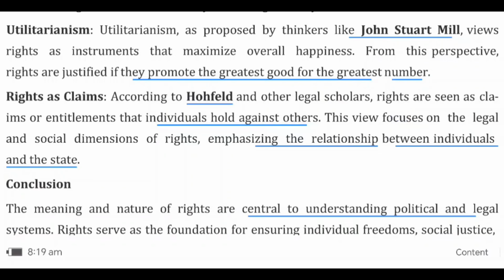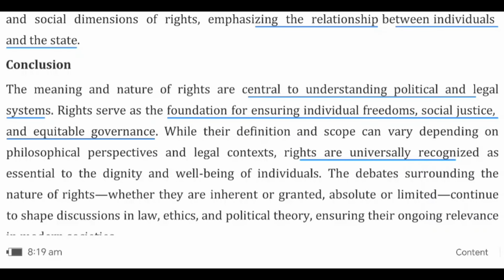Let us see the conclusion. Rights are central to understanding political and legal systems. These are the foundation for ensuring individual freedoms, social justice, and equitable governance. Rights are universally recognized in every state or society.